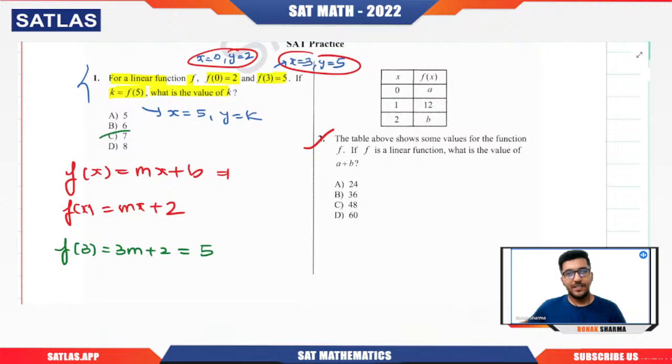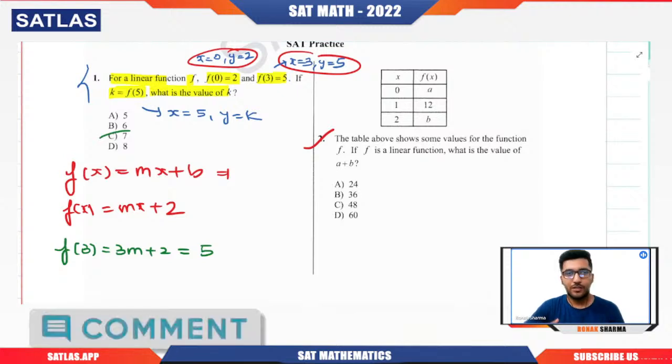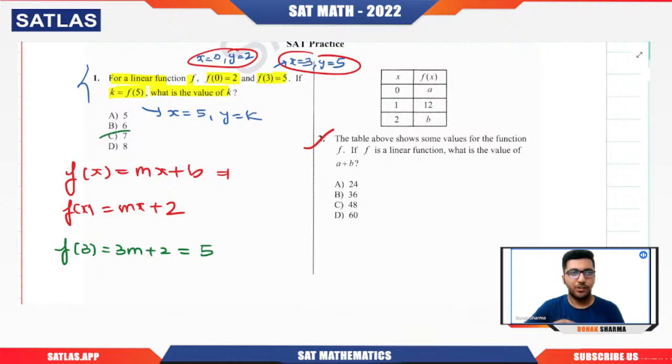I've seen students who do the questions really fast. But if you are not going to maintain the accuracy, then there is no way that you can score 700, 750 plus. I'm talking about the math section. That many marks can only be achieved by having 100% accuracy. Basically, if you mark only 2 or 3 questions wrong, that alone can make you score 750 plus. So that is something you need to keep in mind from the beginning.